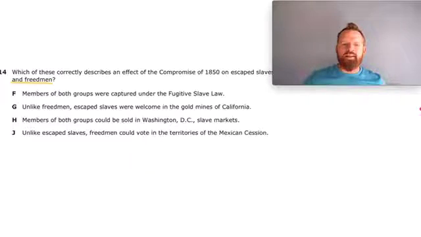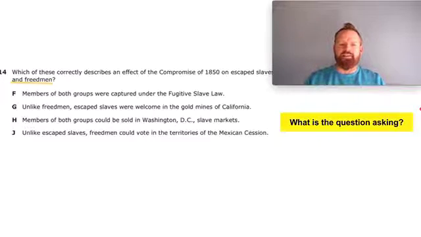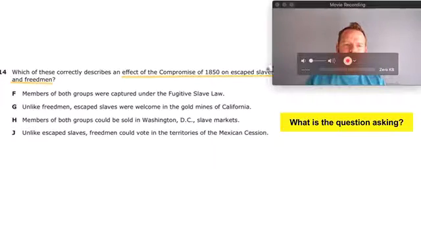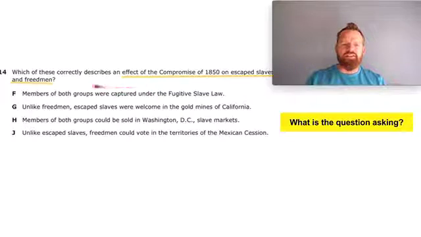Which of these correctly describes an effect of the Compromise of 1850 on escaped slaves and freedmen? What is the question asking, first of all? Well, we want to see what is the effect of the Compromise of 1850 on escaped slaves and freedmen. Okay, so let's look at the possible answers.